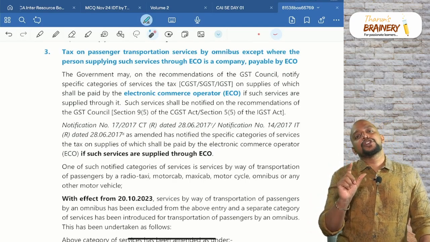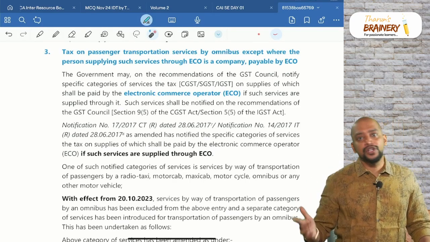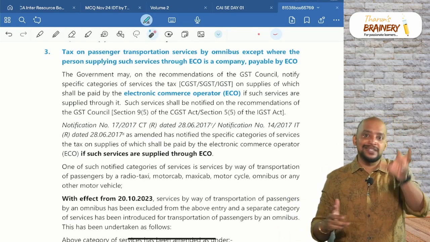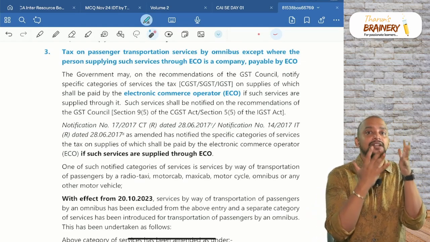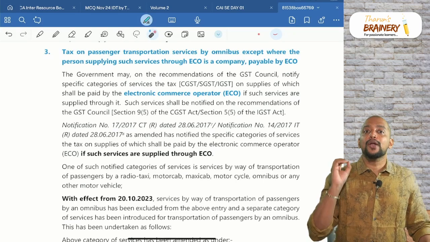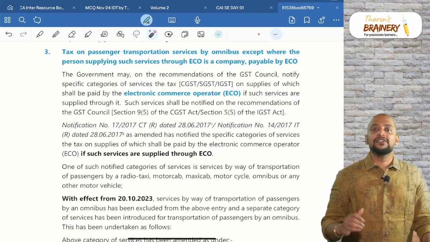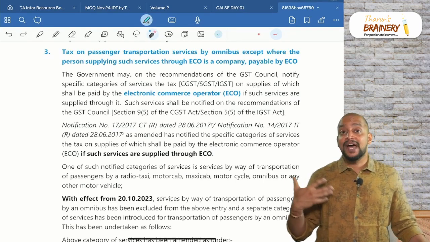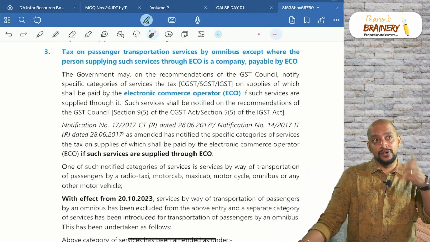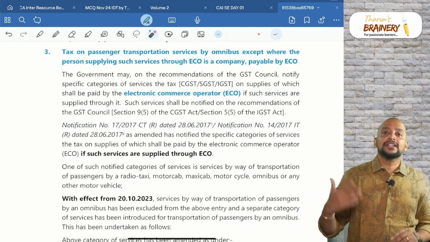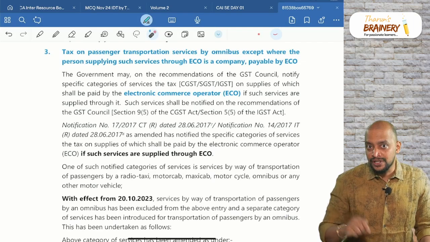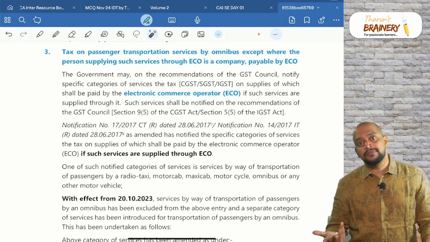Related to transportation of passengers in any motor vehicle, there is one exclusion. Generally, for transportation of passengers through an e-commerce operator, liability to pay GST is on the e-commerce operator whether the supplier is registered or unregistered. However, if it is transportation of passengers by omnibus, omnibus means a vehicle which has a capacity of more than 6 passengers. So including the driver seat, 7. So greater than 7 including driver.